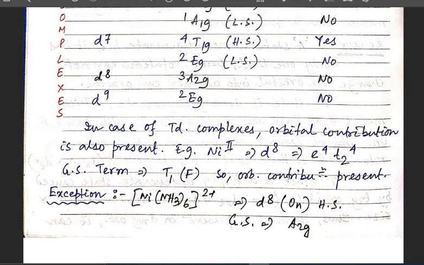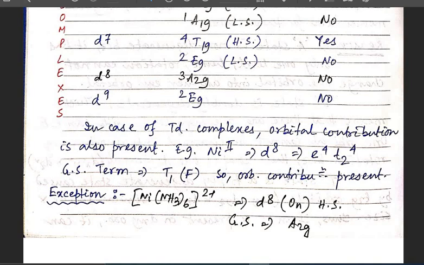Okay, so in this way we can calculate the magnetic moment by using the simple mu equation for the lanthanide elements and the spin only magnetic moment, that is the mu s. If I am asked about the mu s, we can easily calculate the magnetic moment for the transition elements. And then we have also discussed the two types of selection rule, which are important for electronic transition, that is the Laporte selection rule and the spin selection rule. By using these two rules we can say that d to d or d to f types of transitions are not possible, and if the spins of the two energy states are not equal, then we can also say that the electronic transition is not possible.